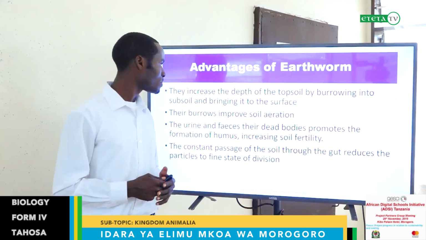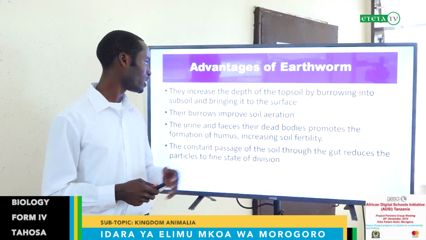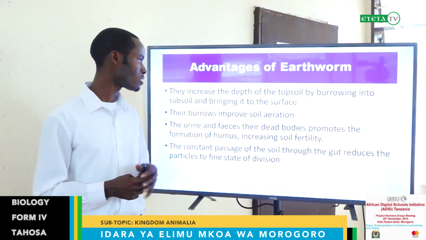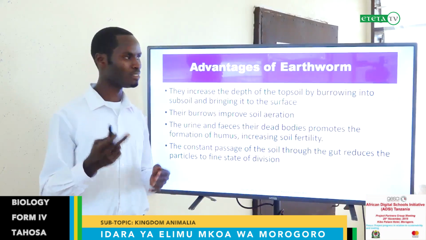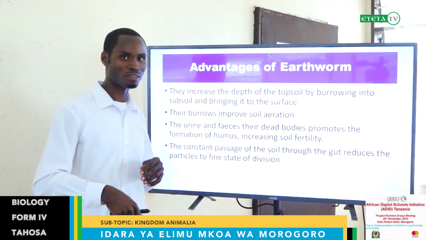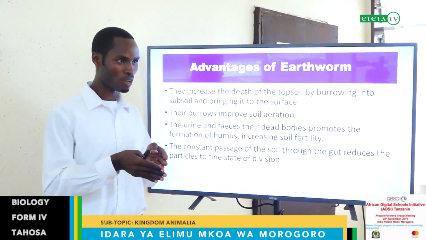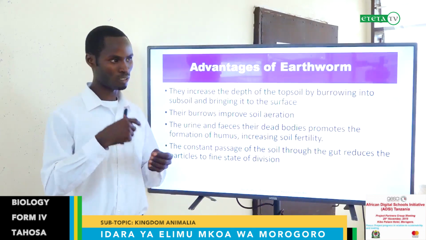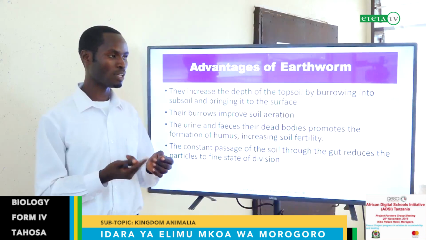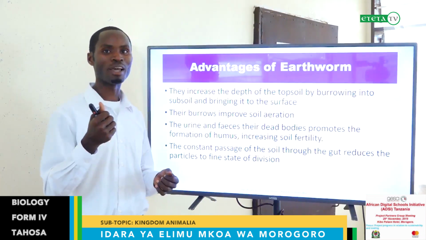They increase the depth of the topsoil by burrowing into subsoil and bringing it to the surface. These worms live in the soils, and they are ant-like. They tend to hide themselves. When light increases, they burrow underground. And when burrowing, they can't always penetrate through the soil. If the soil is penetrable, they can pass through by penetrating, but if impenetrable, they swallow the soil, and the soil will come out through the anus.